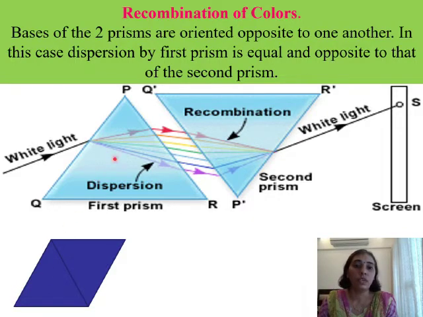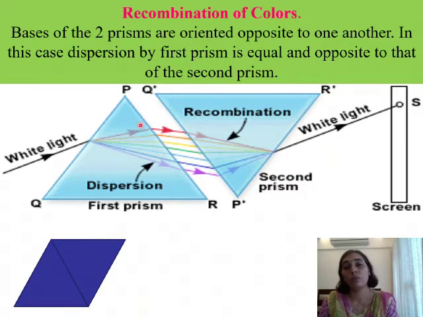Now, if you just see the 2 prisms here, if they are brought in contact with one another. So if you just stick the 2 prisms together, what kind of a figure will you get? So here you have the 2 prisms. This is the first prism, and this one here is the second prism. So when 2 prisms are joined to one another, you get a glass slab.